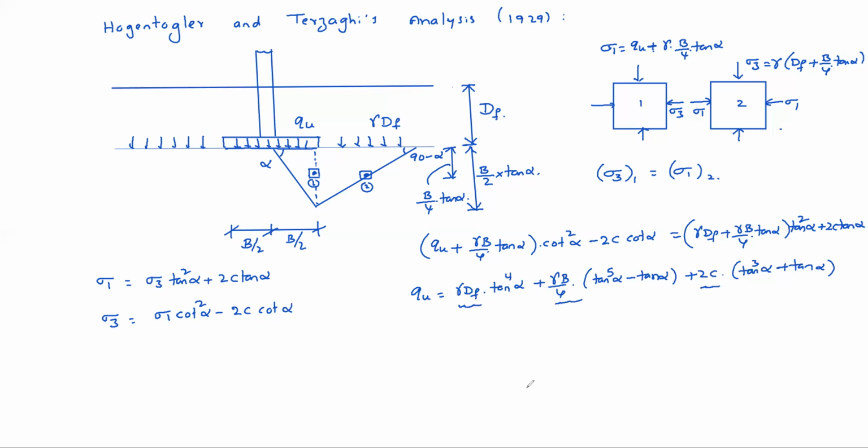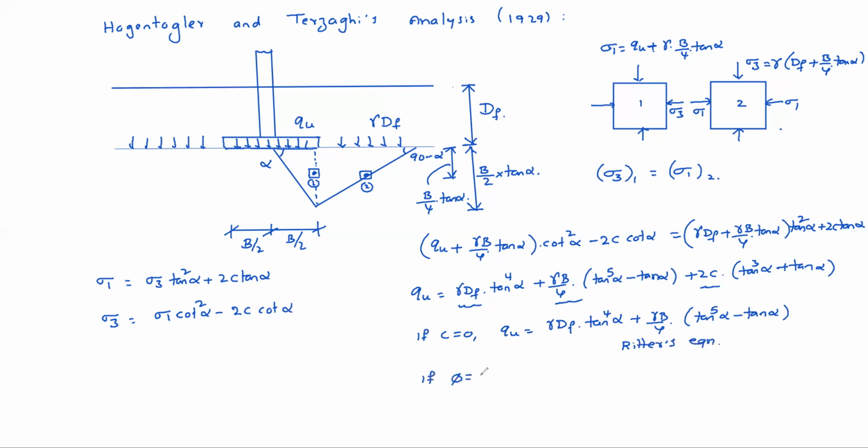If c equal to 0, what happens? If c equal to 0, then qu equal to only these two terms, right? Gamma df into tan power 4 alpha plus gamma b by 4 into tan power 5 alpha minus tan alpha. This equation is called Ritter's equation.